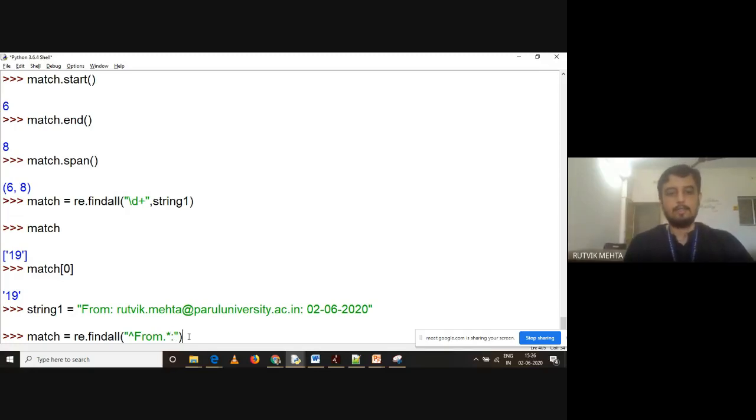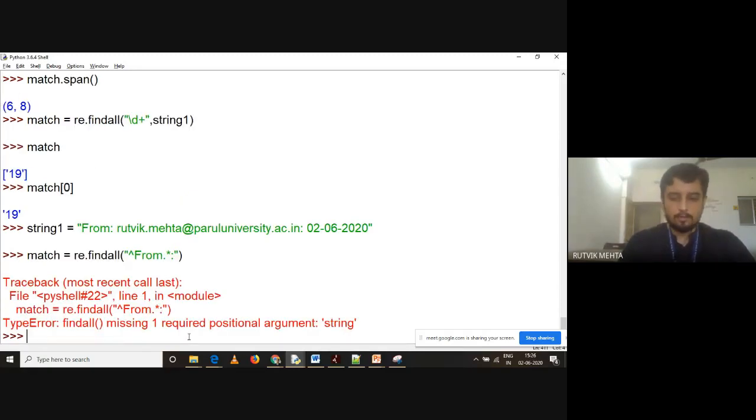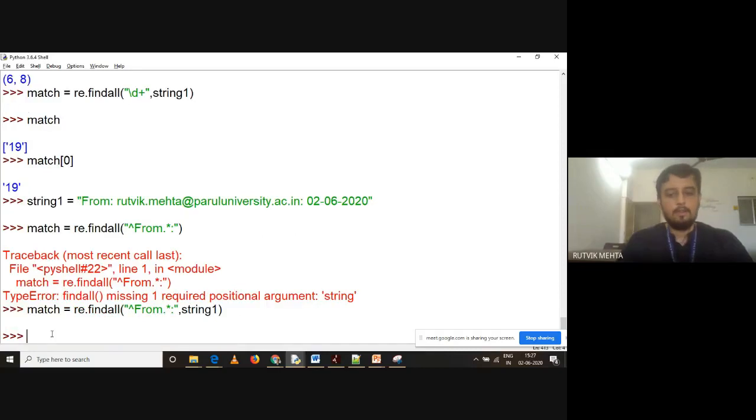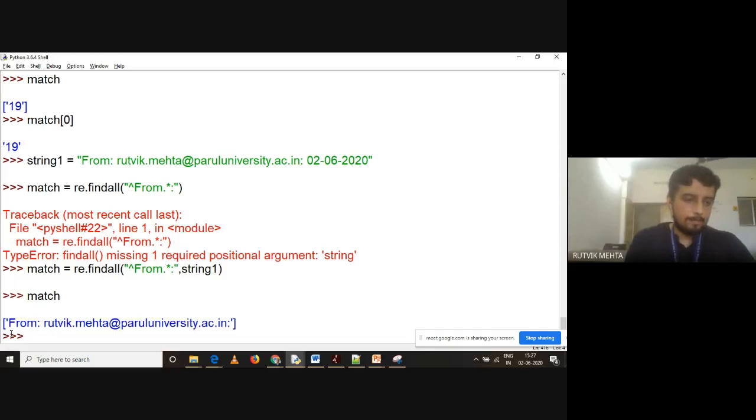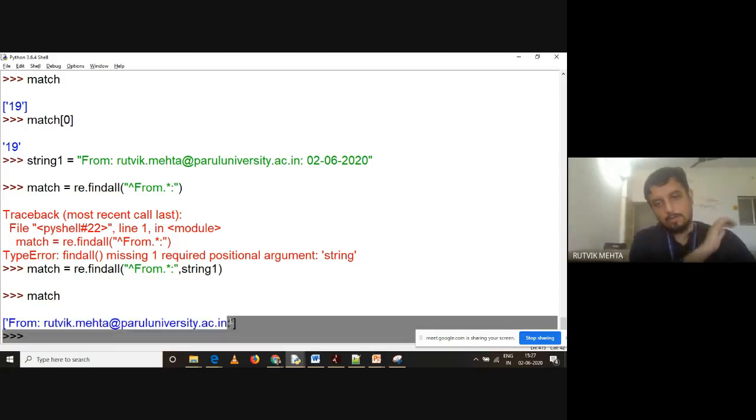So let us understand how it is working, right? Oh, the string is missing. So I'm just copying this again one more time. And what is missing over here? String one is missing, right? And to print this, if you run this, see this. What output is coming? From colon ritvik.mehta@paruluniversity.ac.in colon. Now look here at what I want to say.